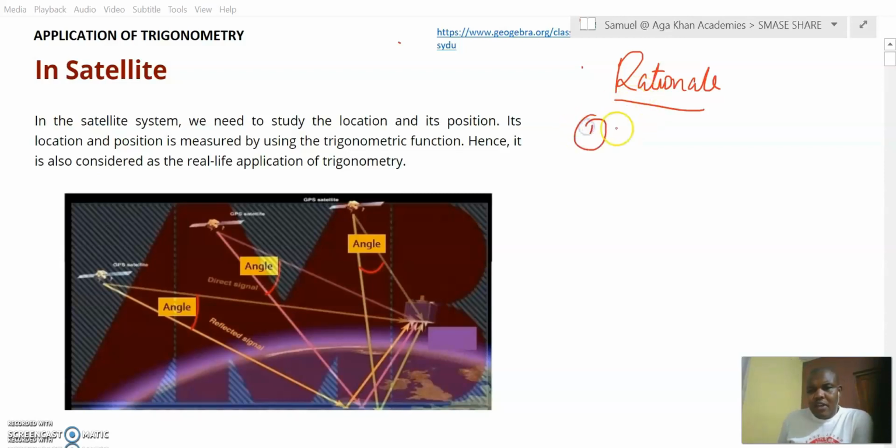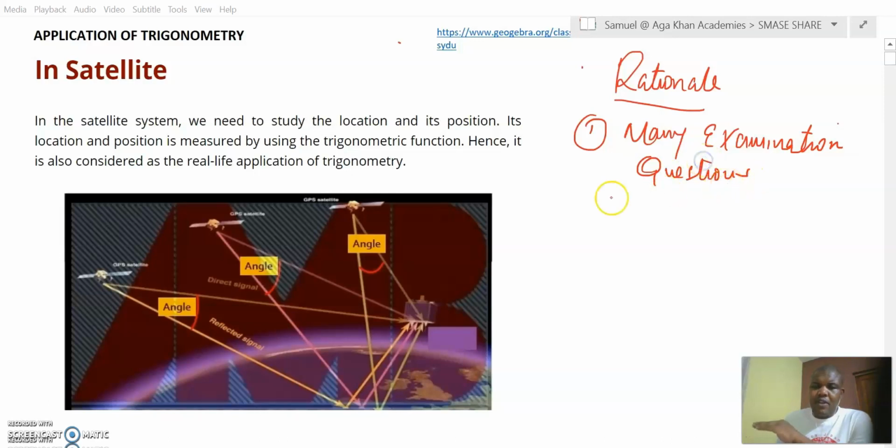Now, what is the rationale of this particular topic? Why are we doing this topic? In most cases, if you check so many examination questions, so many questions are coming from this particular area. So the students have to be aware that this is a rich area in examination.